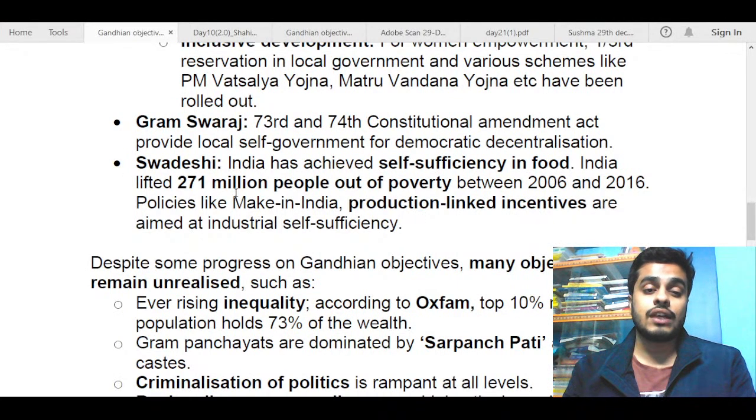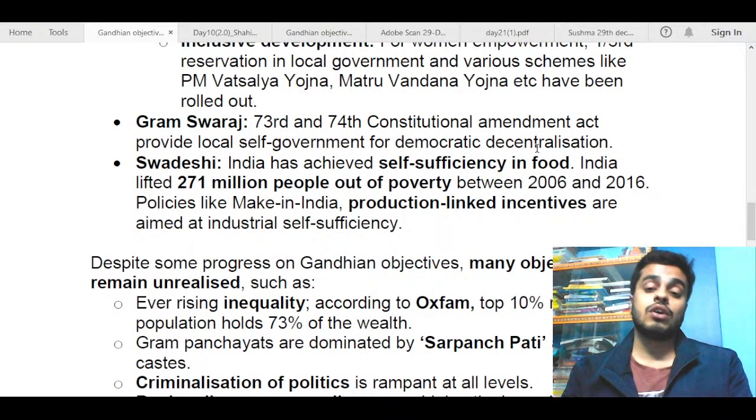India lifted 271 million people out of poverty between 2006 and 2016. So this decade was pretty much praised. All the global institutions praised India for lifting so many people out of poverty in one decade.